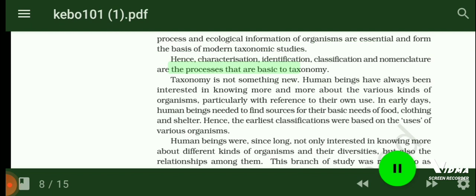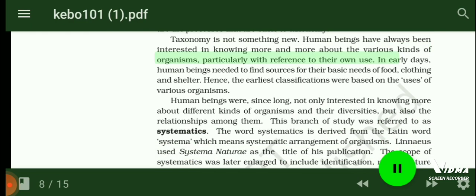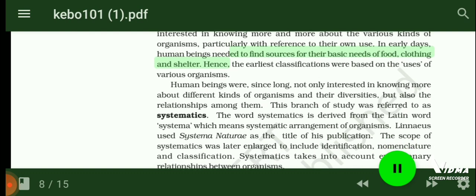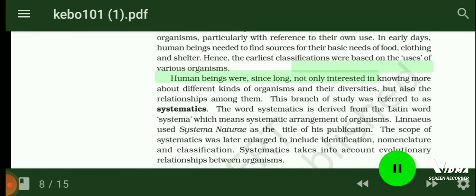Taxonomy is not something new. Human beings have always been interested in knowing more and more about the various kinds of organisms, particularly with reference to their own use. In early days, human beings needed to find sources for their basic needs of food, clothing and shelter. Hence, the earliest classifications were based on the uses of various organisms. Human beings were, since long, not only interested in knowing more about different kinds of organisms and their diversities, but also the relationships among them.